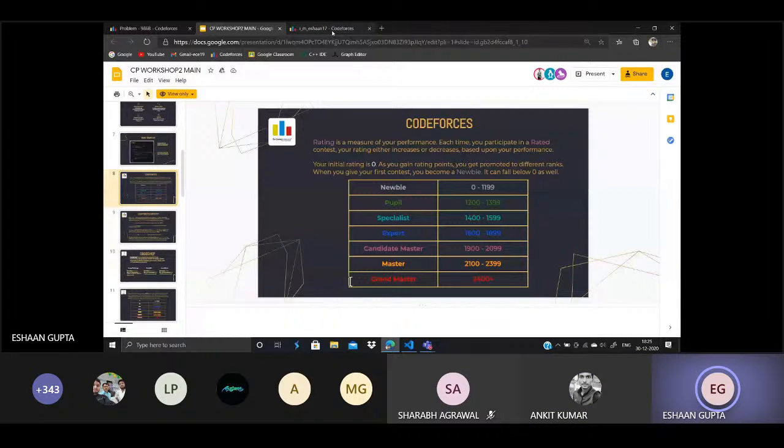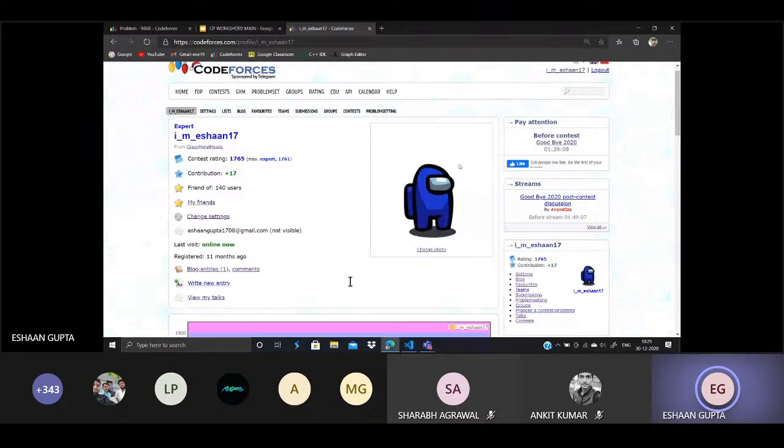Once you create an account, like this is my account, the most popular thing at Code Forces is the rating system it offers. This number is your rating. Now, what does your rating mean? Rating is a measure of your performance level, and it changes as and when you perform in some contest. If you perform well, your rating is going to increase. If you don't perform that well, then your rating is going to decrease.